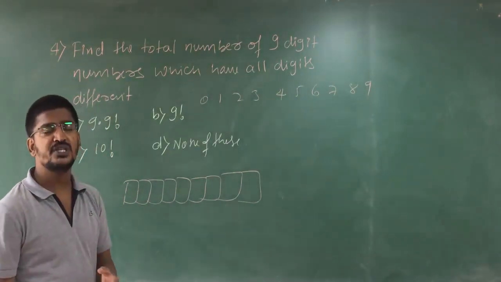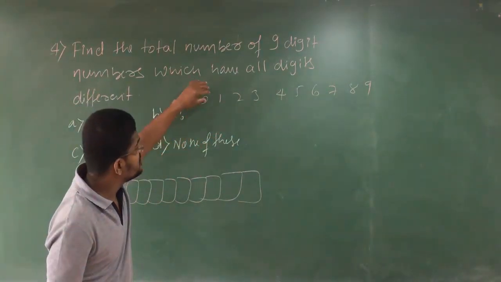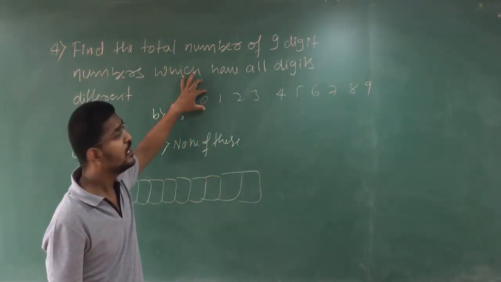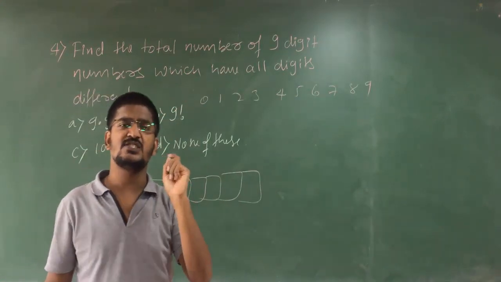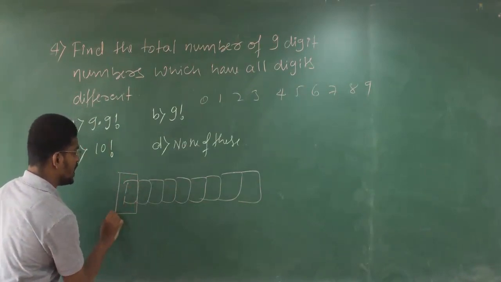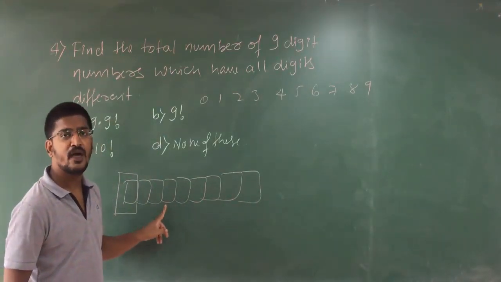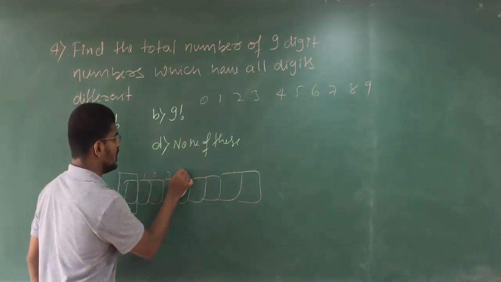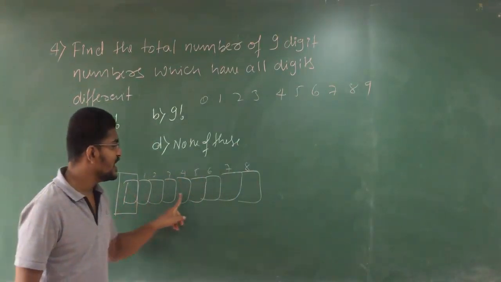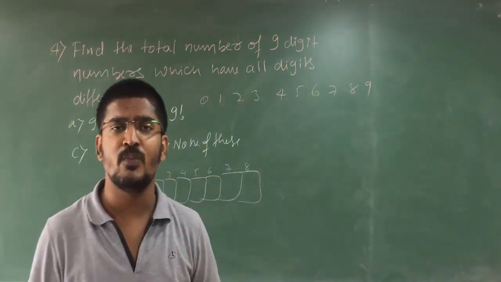So please observe here that you have 10 digits, in that 0 is also present. This 0 is making us a small problem. What is that small problem? If I place 0 here, this will be an 8-digit number. Are you getting my point? See, 1, 2, 3, 4, 5, 6, 7, 8. If I fix 0 here, it will be an 8-digit number. But I don't need this type of number. Have you got my point?